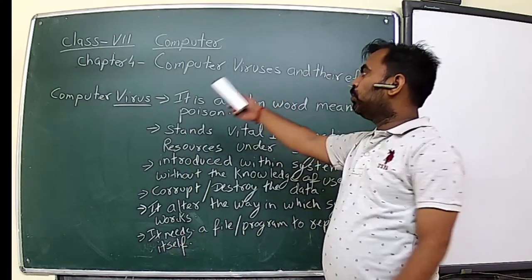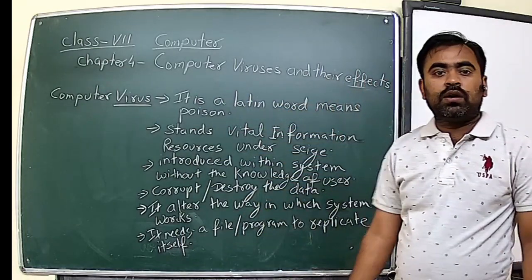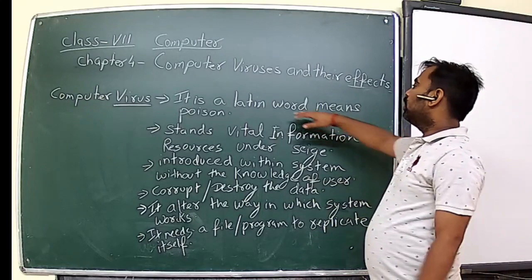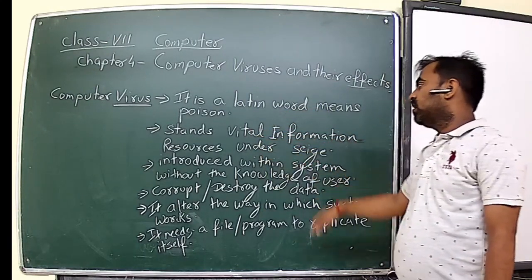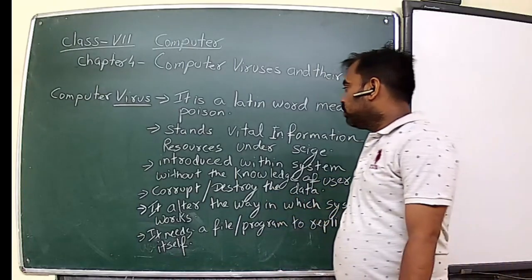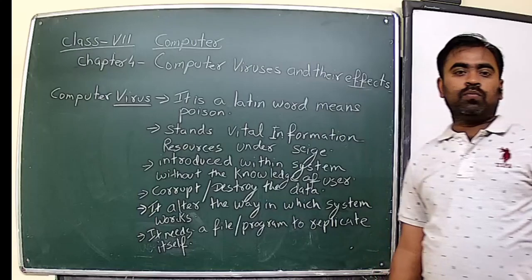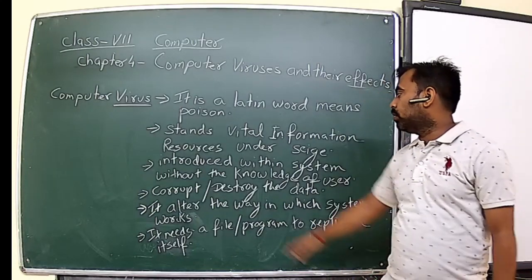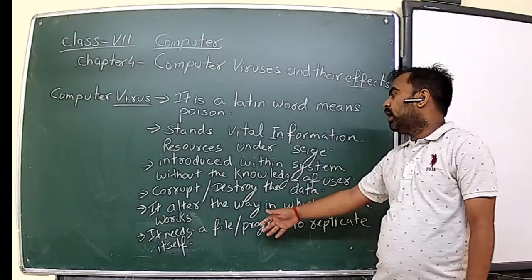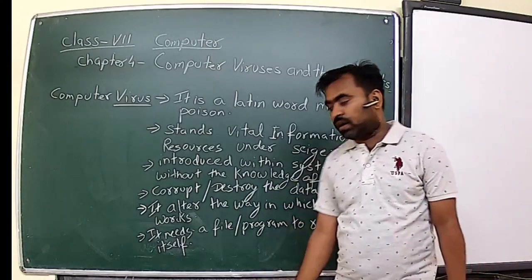So, what is a computer virus? It is a Latin word meaning poison, and it stands for vital information resources under seize. It is introduced within the system without the knowledge of the user, and its motive is to corrupt and destroy the data and alter the way in which the system performs its task.